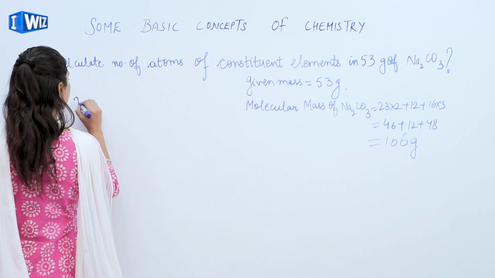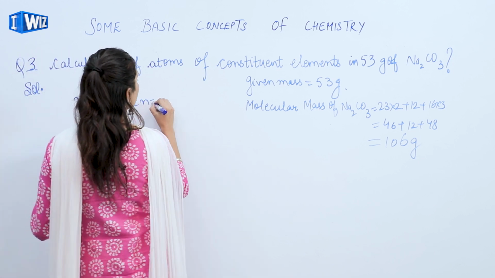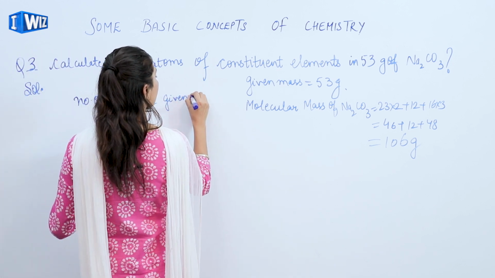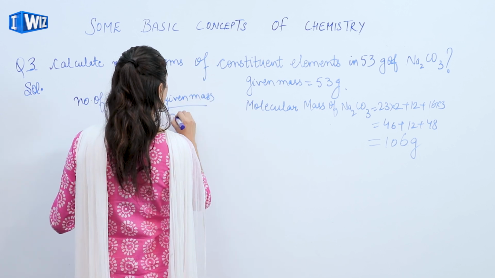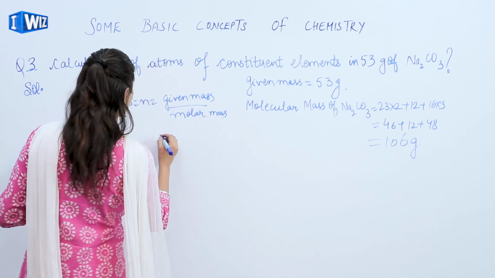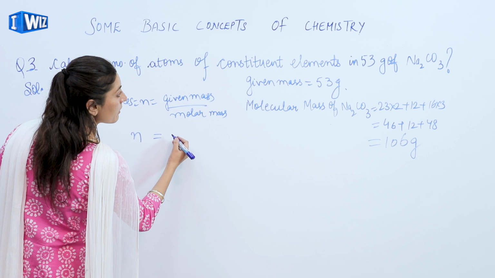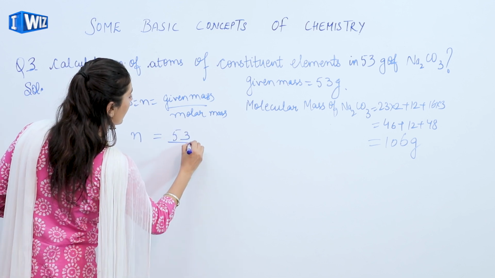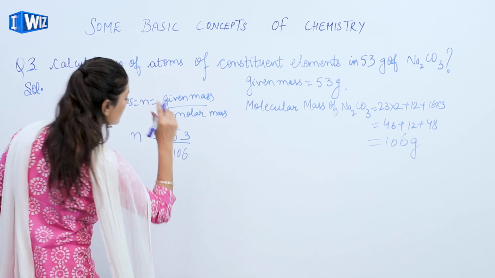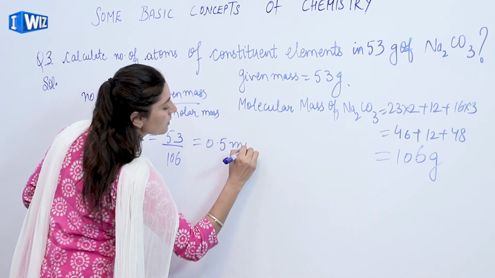Now the number of moles is always equivalent to the given mass divided by the molar mass, the gram molecular mass. The given mass is 53 and the molar mass is 106, and this will come out to 0.5 moles.